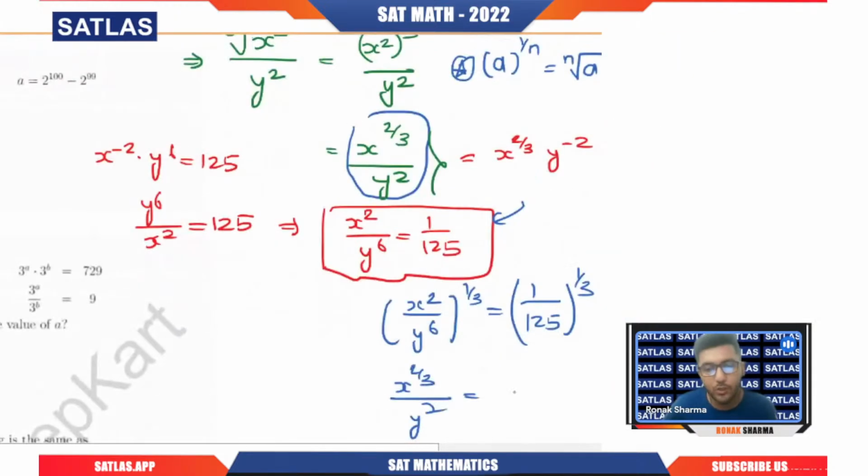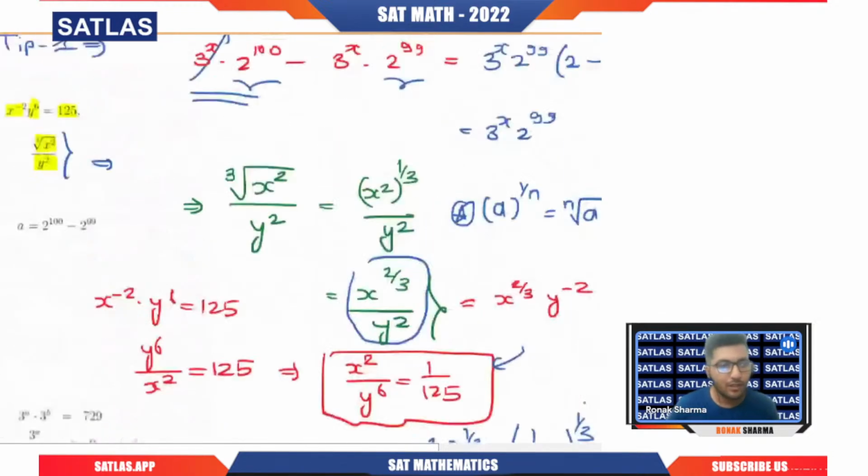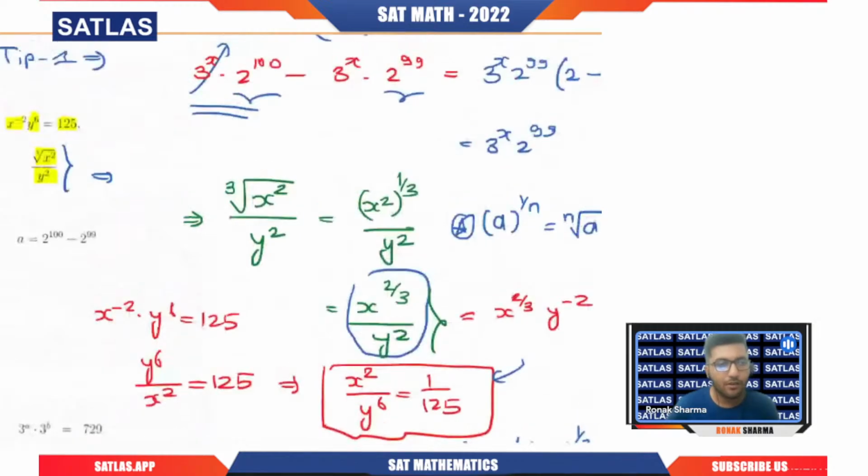And what will be the cube root of 125, or 125 raised to power 1 by 3? So we know that 125 can be written as 5 into 5 into 5, that is 5 cube. So that is the reason when we take the cube root of that, that will give us 1 by 5. So I hope you are able to understand that x raised to power 2 by 3 by y square is nothing but, the answer is here, 1 by 5.